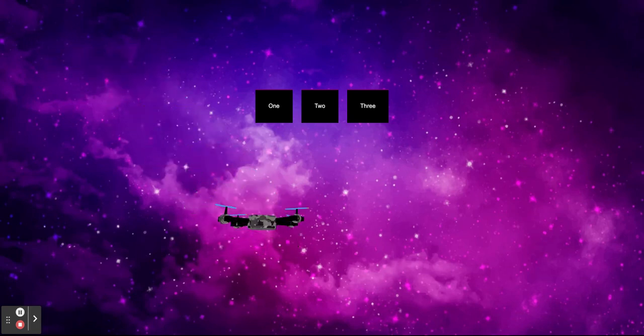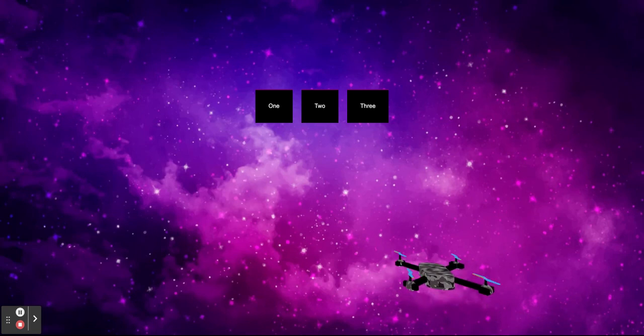Using A, S, D and W, we can move the drone, and using the arrow keys we can rotate the drone, and using the backspace we can fire. So the only way of clicking on something on this page is a successful hit.